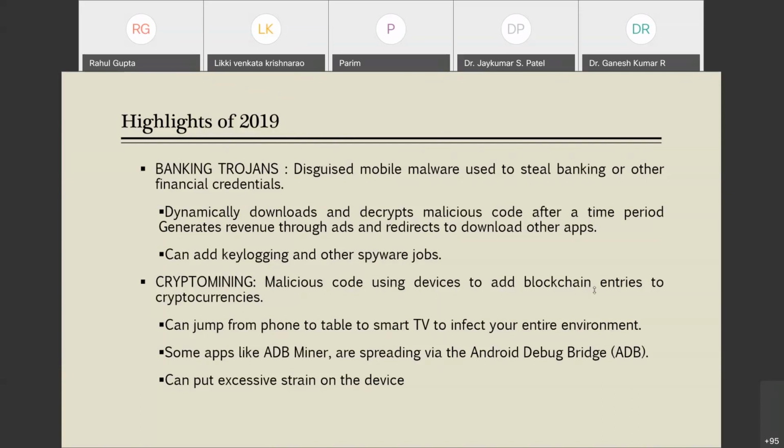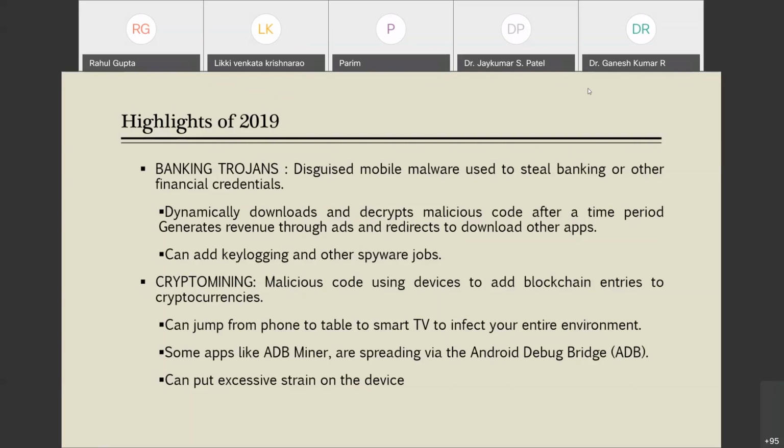So next is crypto mining. This is another class of malicious family, and it is a new and popular class these days. Everybody knows what crypto mining is from blockchain.